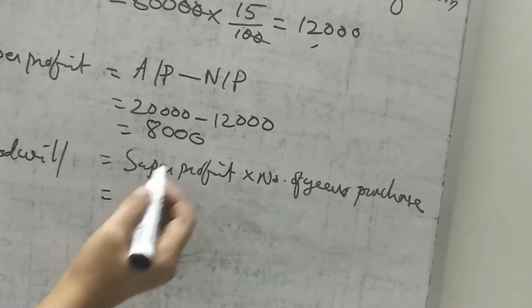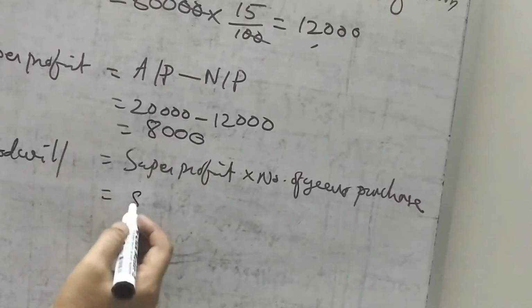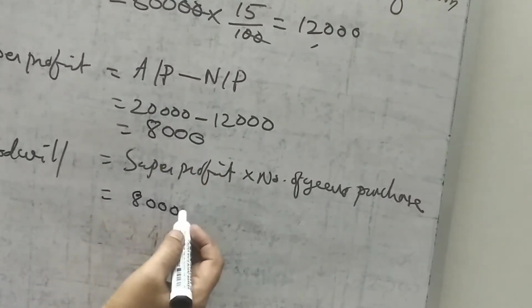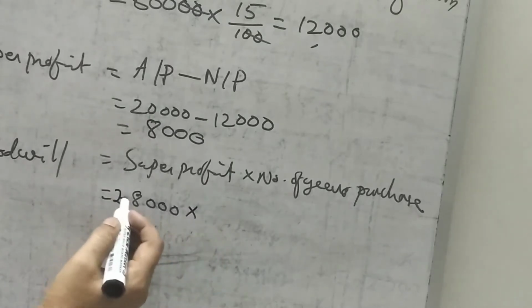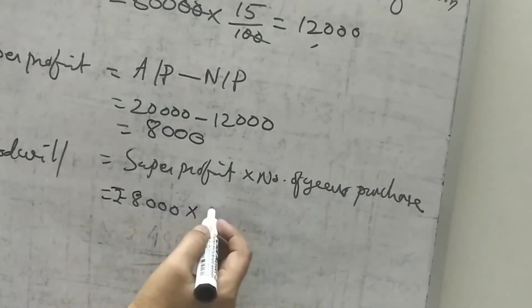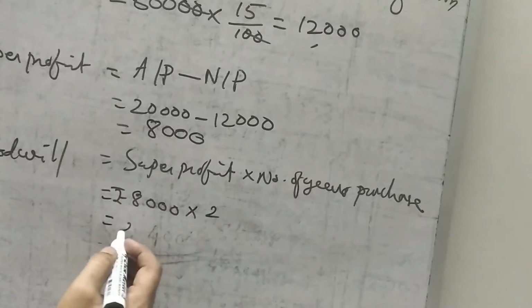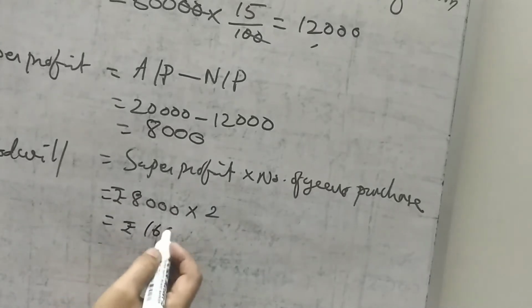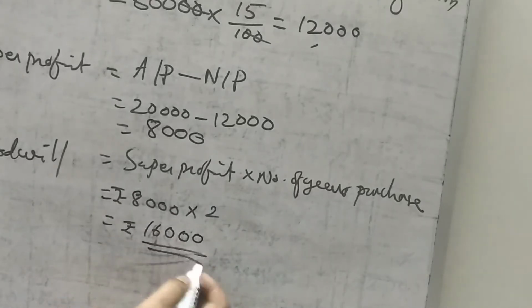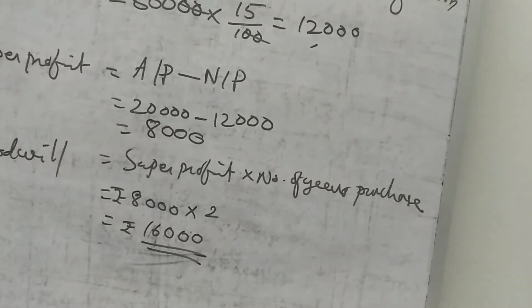So super profit is 8,000 into 2 years purchase, 2, is equal to 16,000. So this is the value of goodwill. Very easy, no? Here capital investment means capital employed. All the other things are the same. I think all of you understood well.